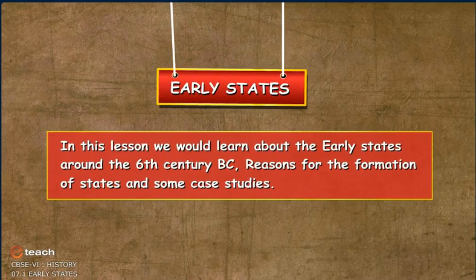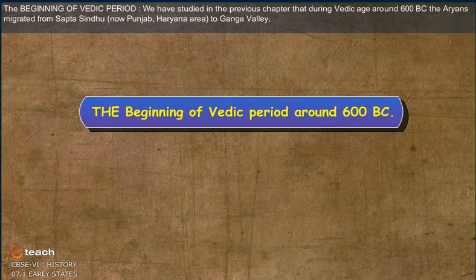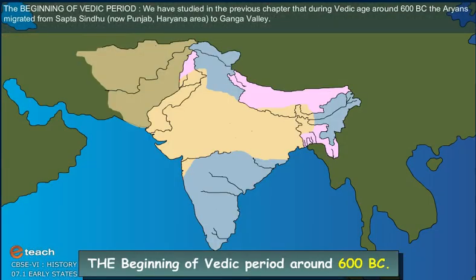Early states. In this lesson, we will learn about the early states around the 6th century BC, reasons for formation of states and some case studies. The beginning of Vedic period. We have studied in the previous chapter that during the Vedic age, around 600 BC, the Aryans migrated from Sapt Sindhu, now Punjab Haryana area, to Ganga Valley.